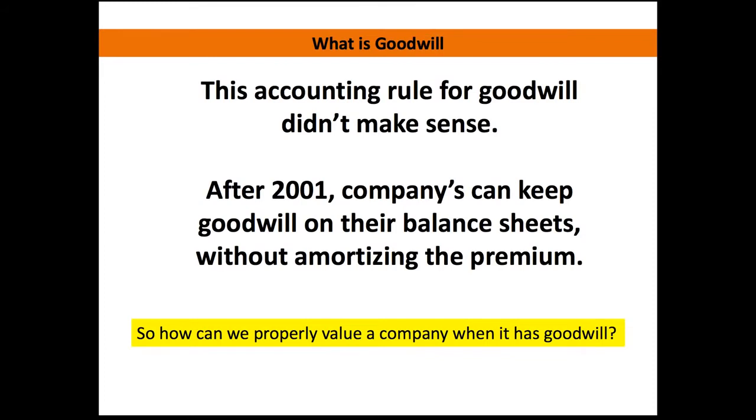After 2001, companies can keep the goodwill on their balance sheet without amortizing that premium. So you might be asking, okay, if they don't have to amortize that amount anymore, how are you able to properly value a company when this goodwill is listed on it, and companies could be acquiring other companies for just ridiculous premiums, and there's no way of really keeping track of that? And so that's what I'm going to try to accomplish at this point. Since those accounting rules have changed and goodwill doesn't have to be amortized anymore, how do you properly value that?